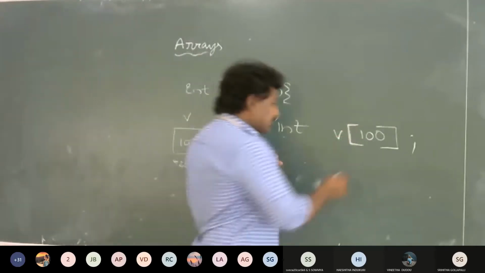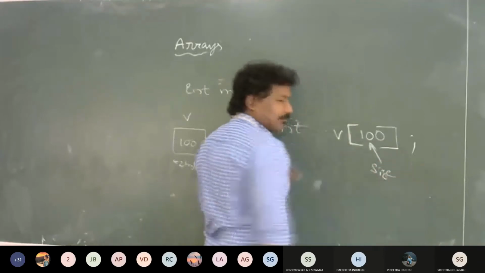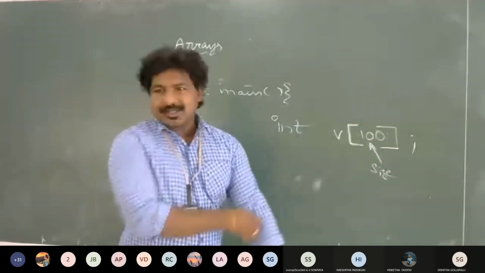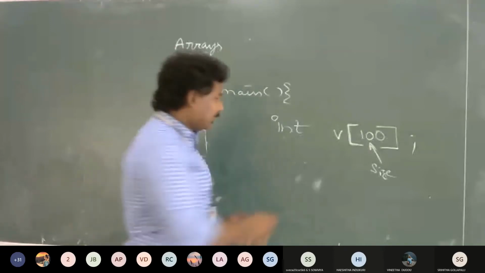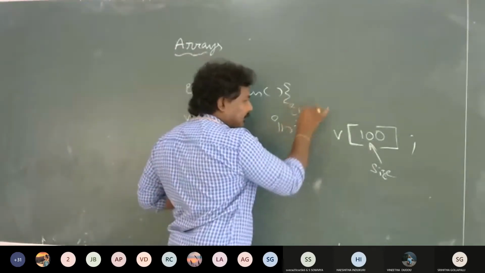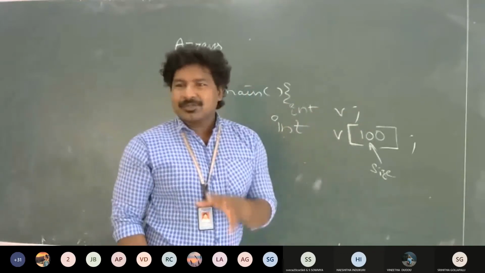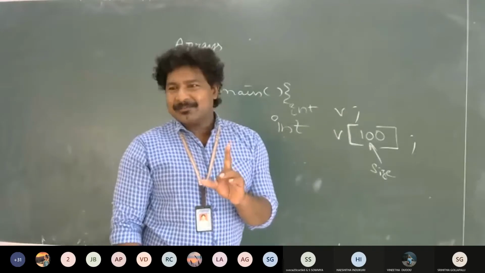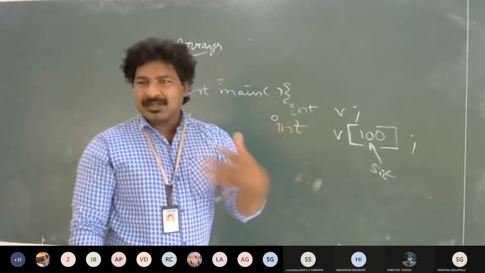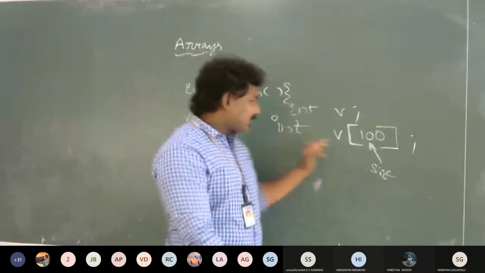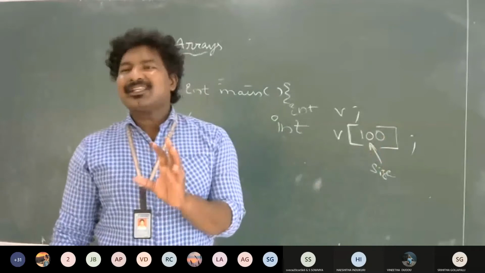We call this the size of my array. What is the difference between a normal variable and an array variable? If it is a normal variable, all I do is int v only, which has a capacity of storing only a single value. It cannot store two values. If I store another value, the previous value is deleted. But this has a capacity of storing all 100 elements. How is it possible?